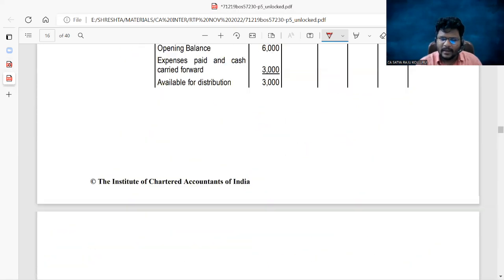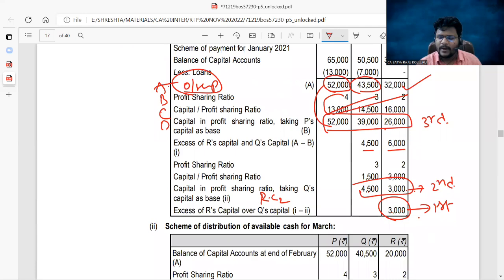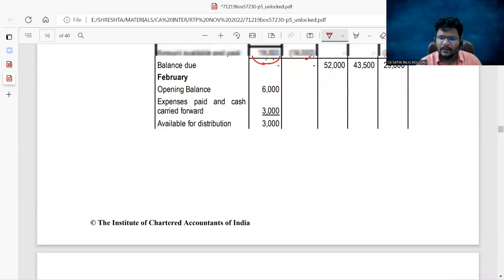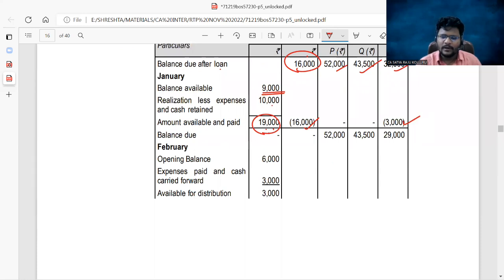Now as per the working note, to whom do I need to make the first payment? For R. You can straight away make payment to R. Then for R we distributed 3,000. At the end of Jan 31st, these are the outstanding balances. There are no other liabilities, only PQR is there.